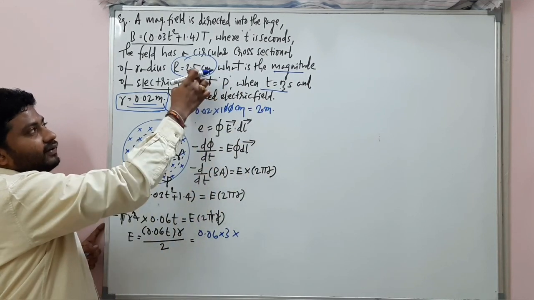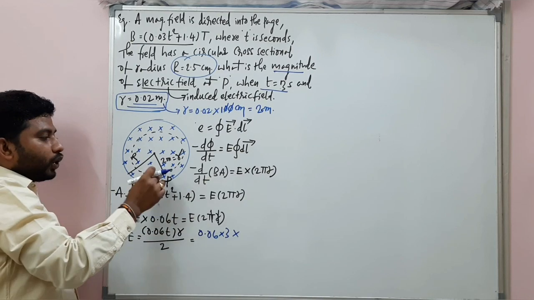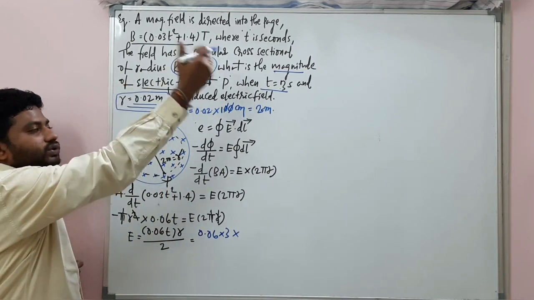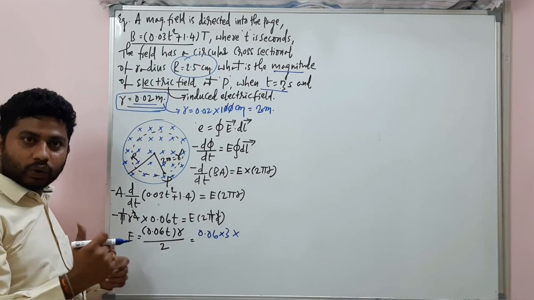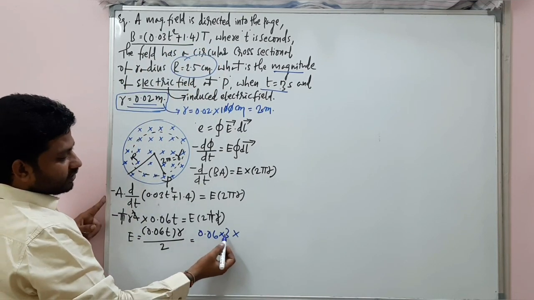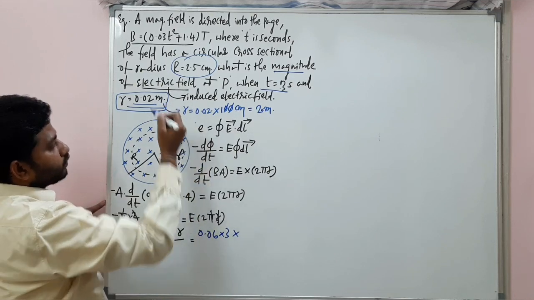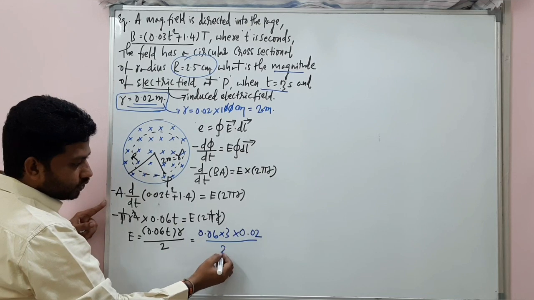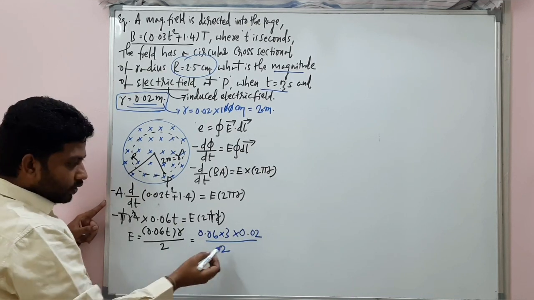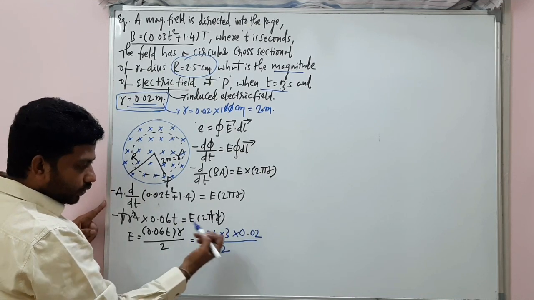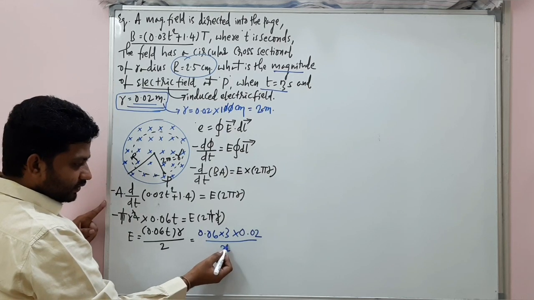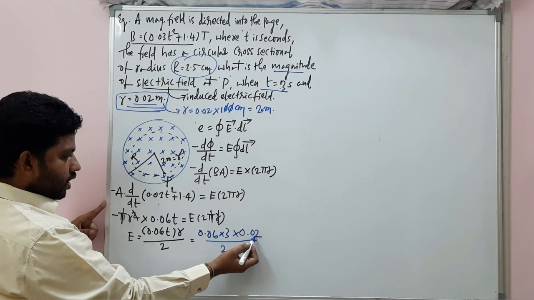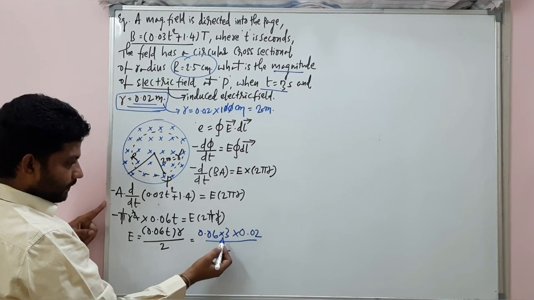So that it is easy for us to find whether the point is inside this circular magnetic field or outside this circular magnetic field. Okay. So now 0.06 into 3 into small r. What is small r in SI unit? 0.02 divided by 2. Okay. So this I can also write, small r is 0.02.